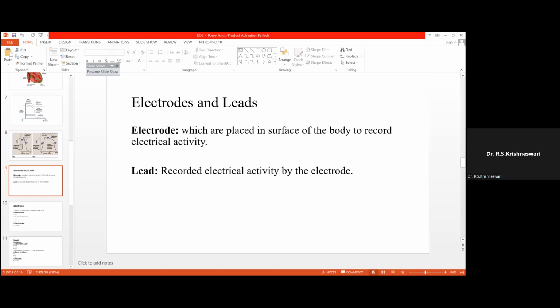So the difference is that what we are placing on the surface of the body of the patient is the electrode, and what we are seeing in the ECG graph is known as the lead. I hope you understand the difference. Electrode and leads are not the same. The electrode is the one which is placed on the surface of the body in order to get the lead. The lead is the recorded electrical activity by the electrode. So what we are seeing in the ECG graph is the lead, and it is not the electrode.